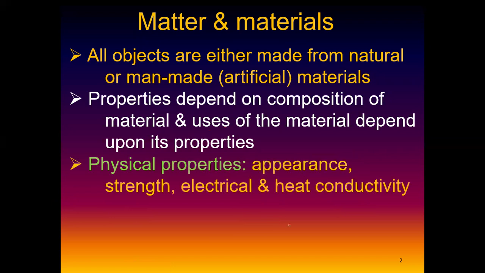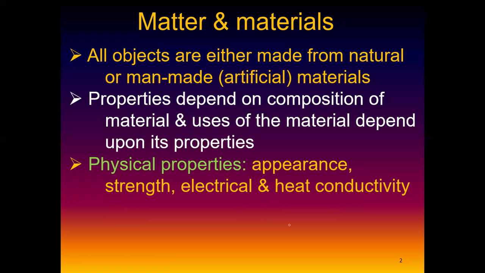Now, let's talk about properties. We can divide these properties into two: the physical properties and the chemical properties. Remember, we are talking about the materials here. I want you to have a clearer picture while we are explaining this. So when we talk about the physical properties, number one, we look at the appearance of material. Look at the wood, look at the steel, look at the plastic. Their appearances are totally different. So that's a physical property.